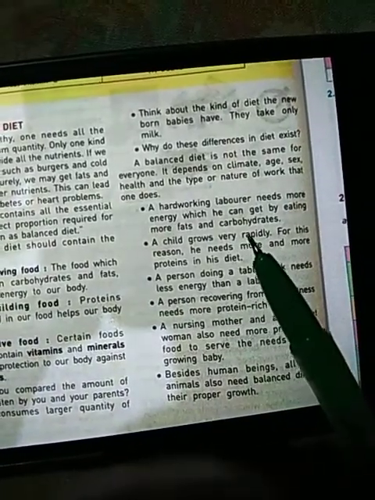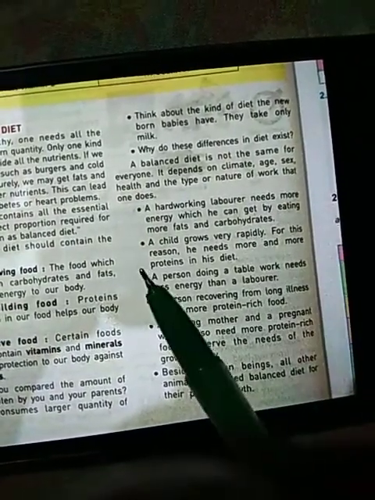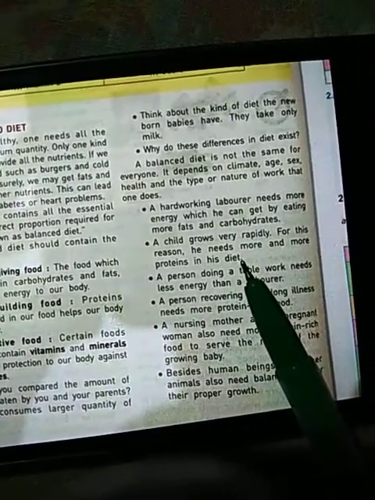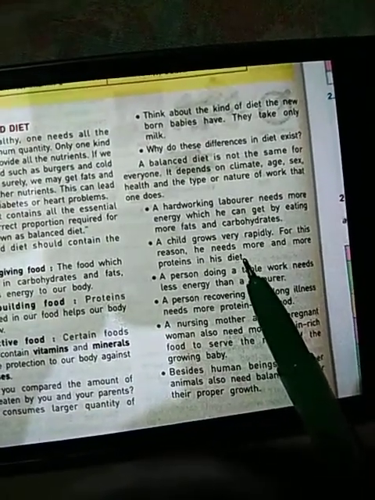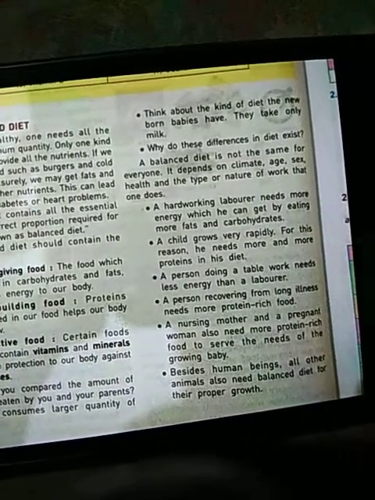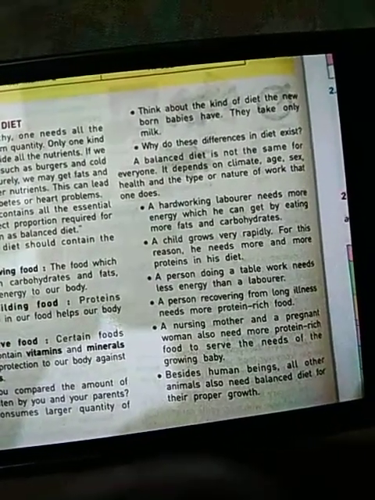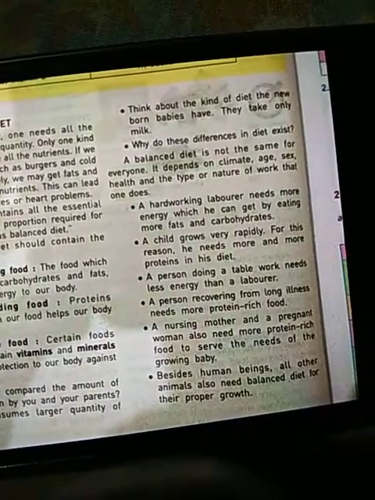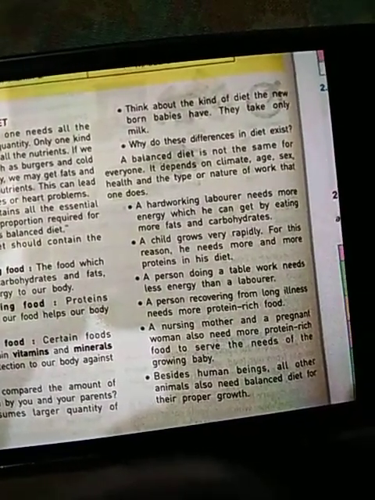A child grows very rapidly. For this reason, he needs more and more proteins in his diet. As explained earlier, growing children require a rich amount of food items rich in proteins so that they could attain a good average height.